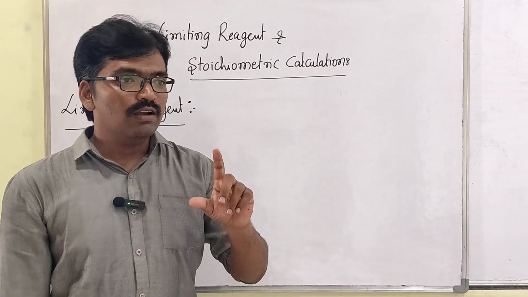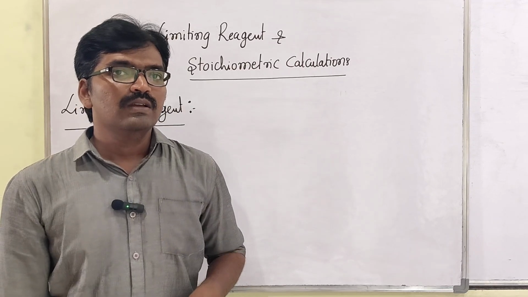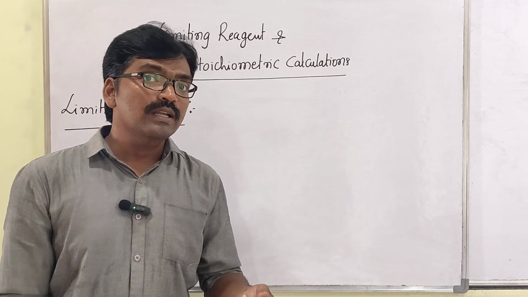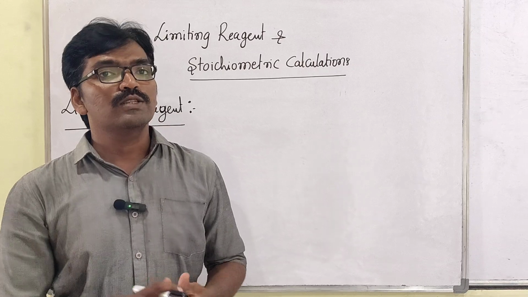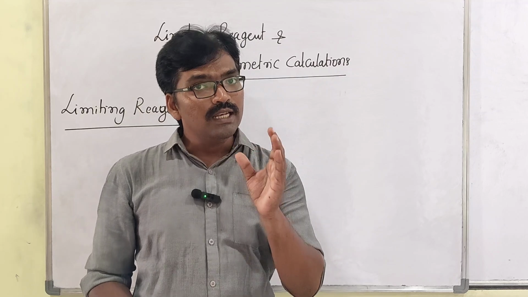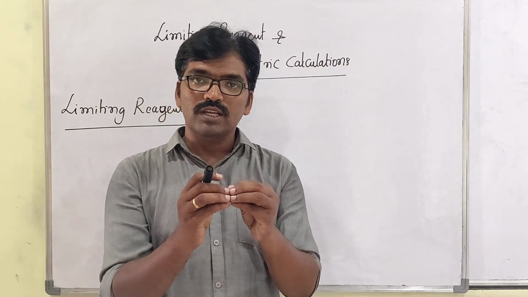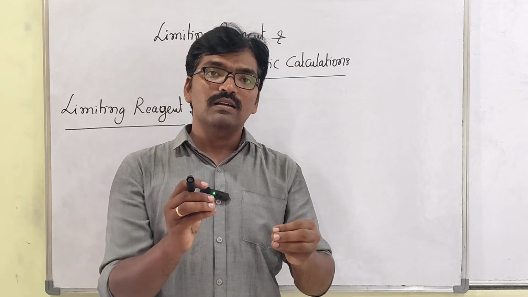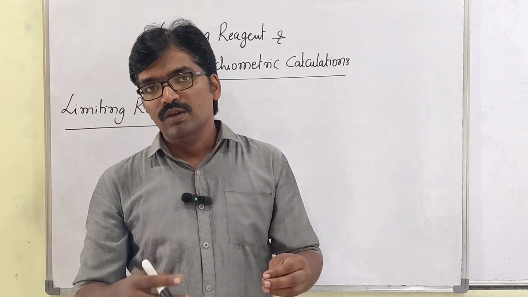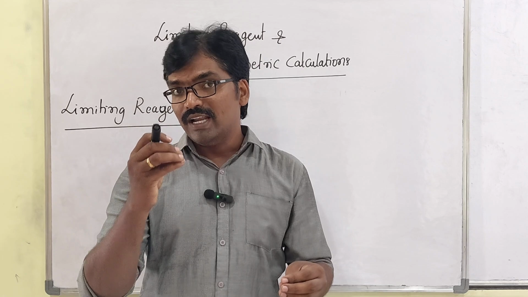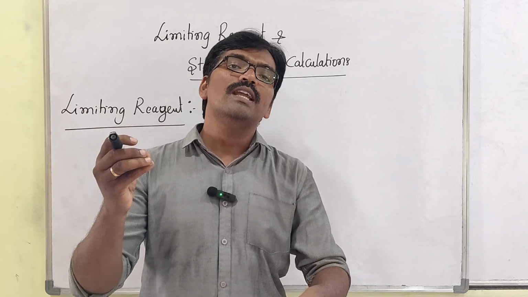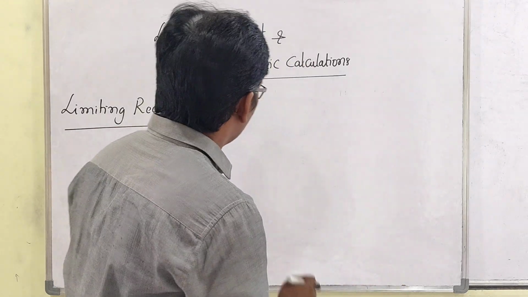Hydrocarbon, right? So that will flame in the presence of oxygen. So in the presence of oxygen, after some days, the gas will be complete, but oxygen cannot be completed in the atmosphere. So what I am telling you, sir, is that whatever gas is present in the cylinder and the oxygen, both are reacting with each other. Gas will be completed in the cylinder, but oxygen cannot be completed in the atmosphere, right? So which is not completed, that is the excess reagent we call. Which is completely consumed, that is what we call the limiting reagent. So now we are going to discuss limiting reagent.